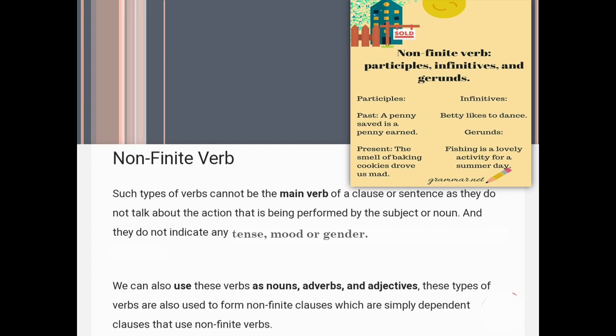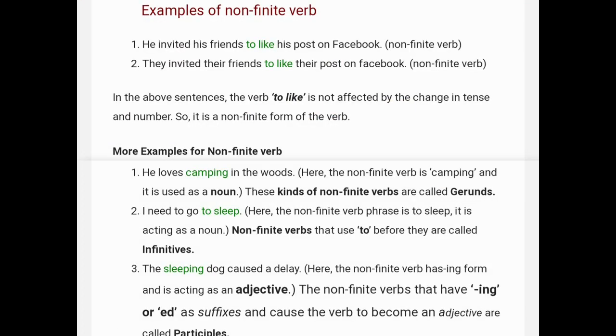We can also use these verbs as nouns, adverbs and adjectives. These types of verbs are also used to form non-finite clauses, which are simply dependent clauses that use non-finite verbs. Means non-finite verbs can be used in the form of noun, adverb and adjective, but they cannot be a part of the main verb. Whatever sentence we are making through the non-finite verb, it will always be a dependent clause. Examples of non-finite verbs.